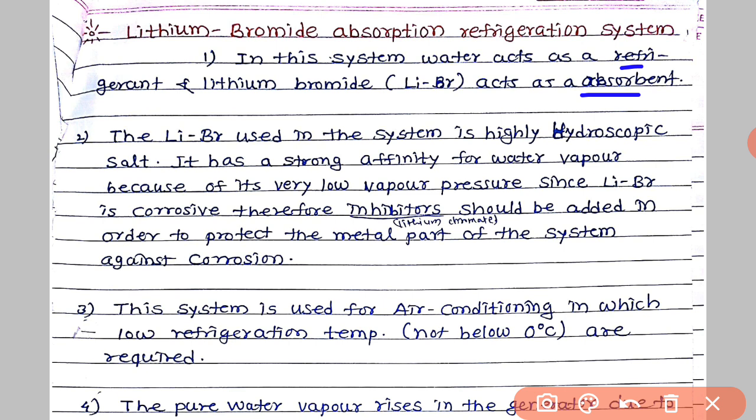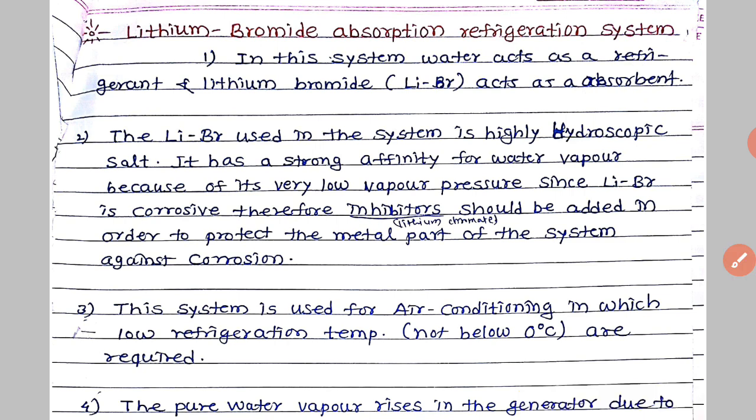Lithium bromide used in the system is a highly hygroscopic salt. So it has a strong affinity for water vapor because of its low vapor pressure. Since lithium bromide is corrosive, we have to use inhibitors like lithium chromate to avoid erosion and corrosion of the metal parts in contact with the refrigerant. Then this system is used for air conditioning, in which low refrigeration temperature not below 0 degree centigrade is required.